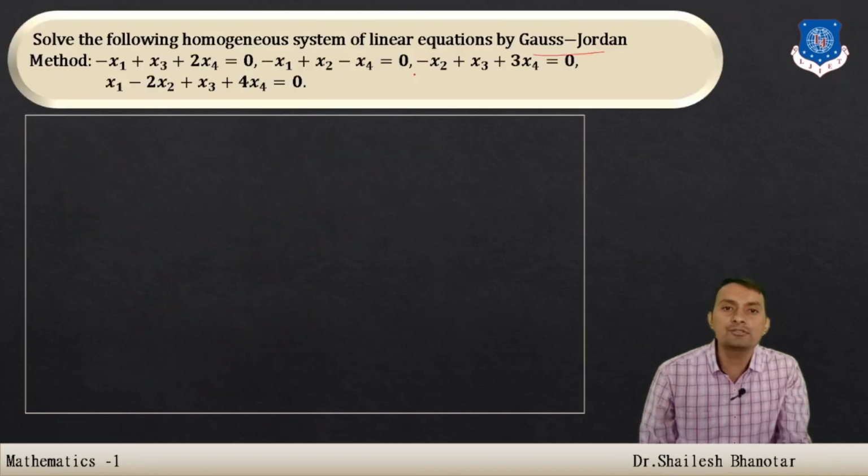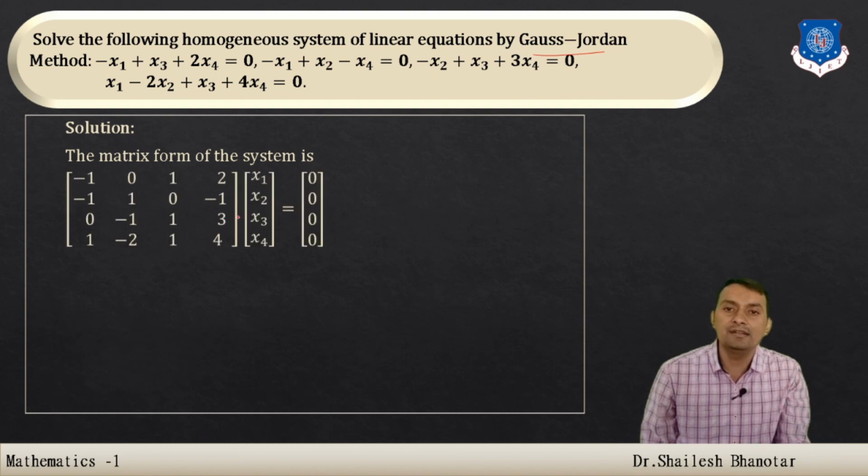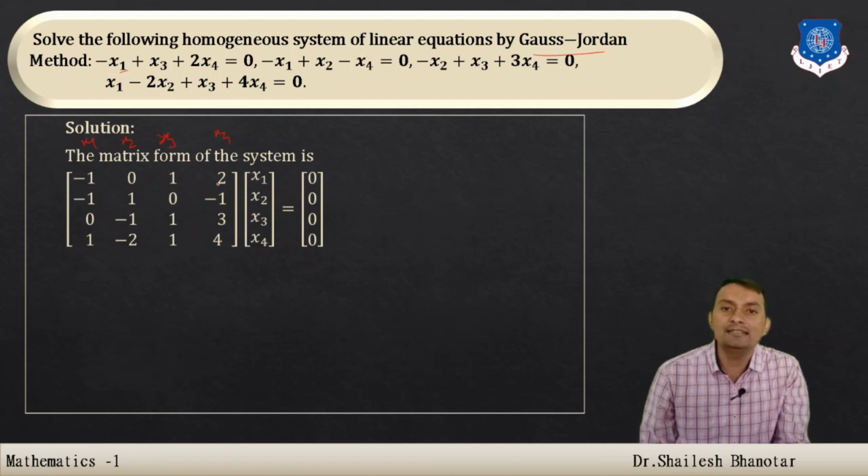Now we are applying the Gauss-Jordan method, and this is a homogeneous system, because the right hand side is nothing but 0. This is the matrix representation, where the columns correspond to x1, x2, x3, and x4. So from the first equation, minus 1 x1, x2 will be 0, x3 is 1, and x4 has coefficient 2.